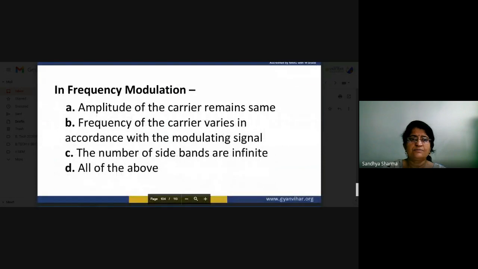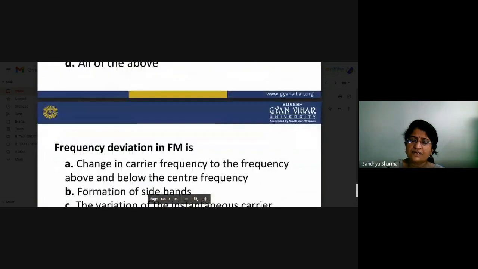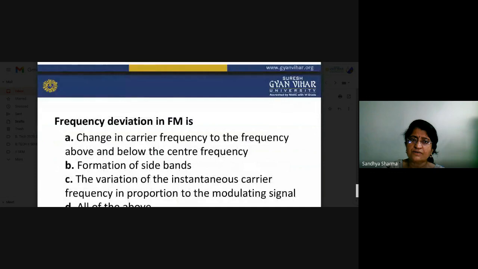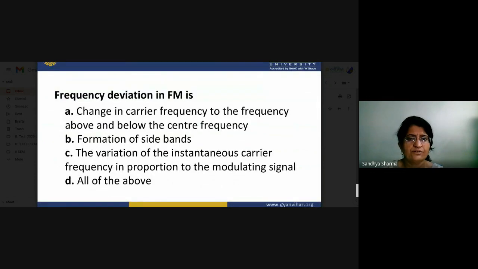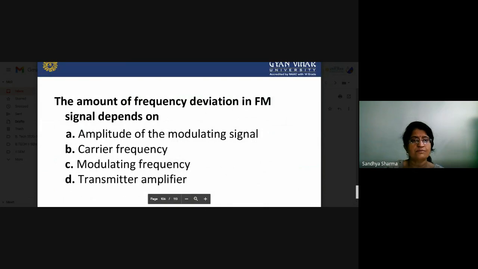So now we will see some objective questions. In a frequency modulation system, what will happen, what parameter can we change? If we are talking about the frequency deviation in frequency modulation, how can you define your frequency deviation? You have just a formula for it: the amount of frequency deviation in an FM signal depends on what type of parameters?